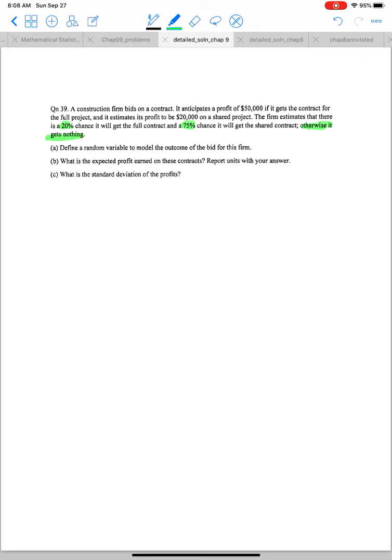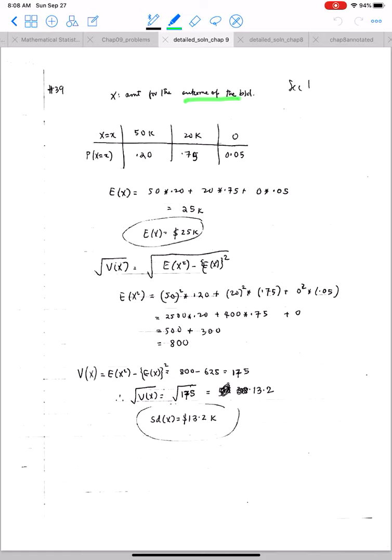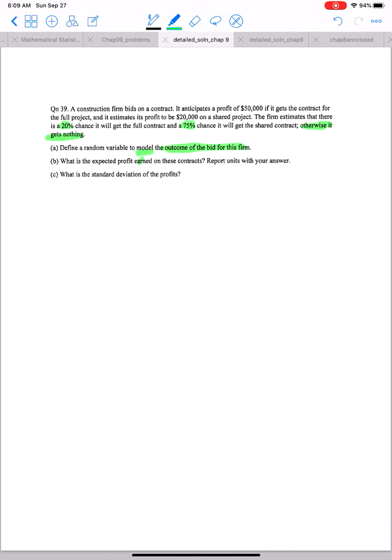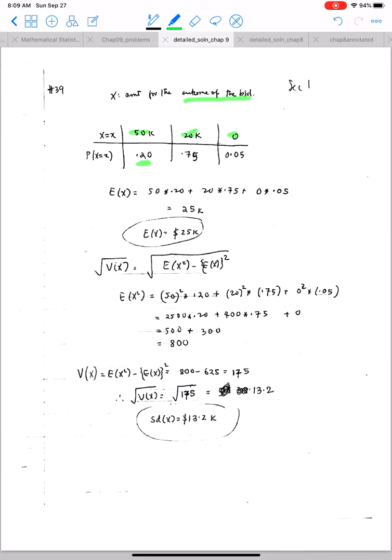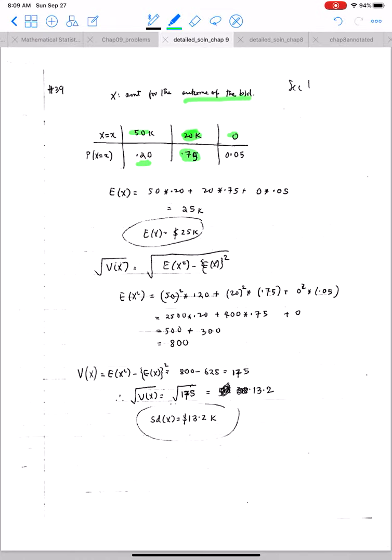So what is the random variable here? It is the outcome of the bid of the firm, and we have to find the distribution of the random variable. So the random variable is the amount from the bid of the firm. That takes the value 0, 50 or 20. 50 with 20%, it was given here. 20 with 75%, that is also given here, and otherwise it gets nothing. So it gets 0 with 5%, that's also given here.